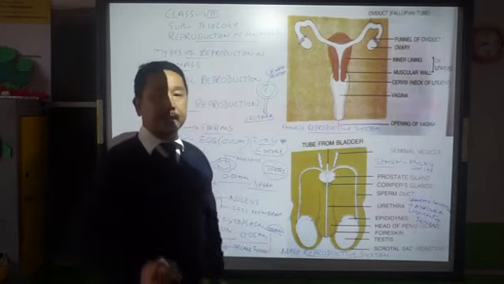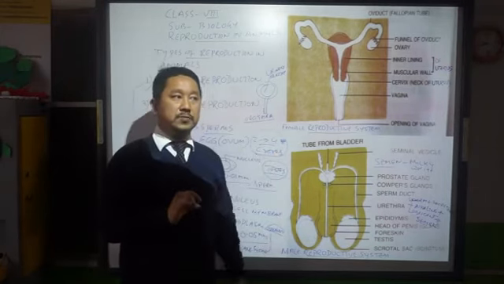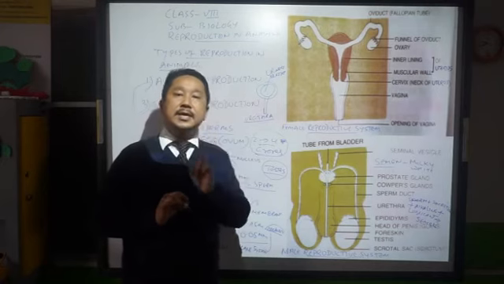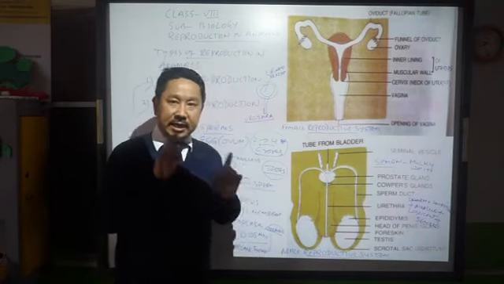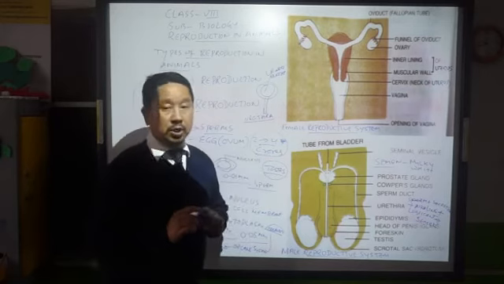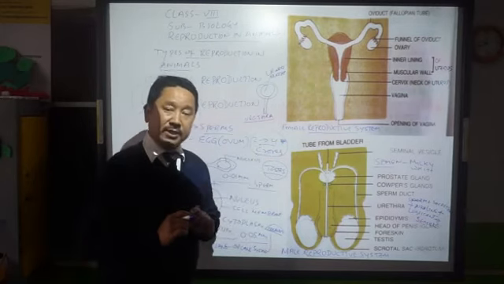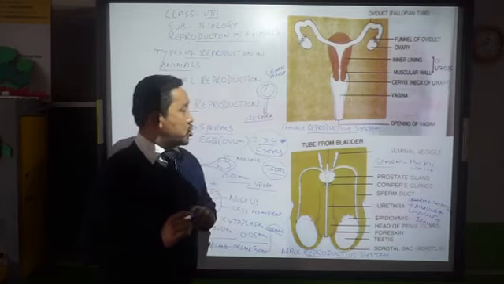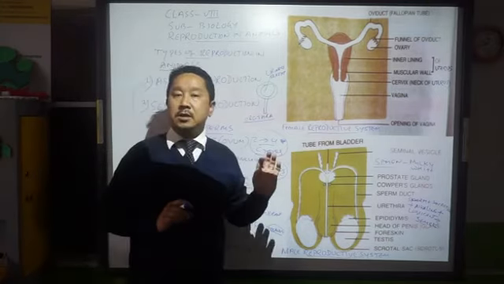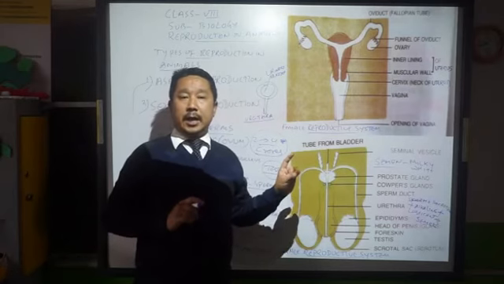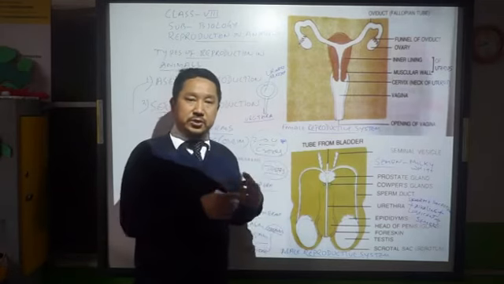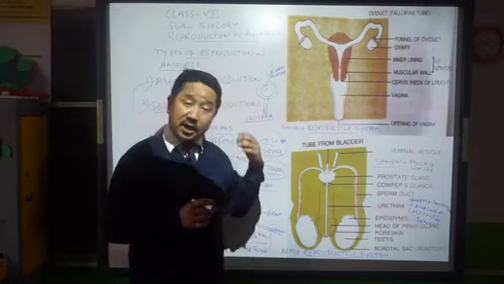That means 2 to 4 crores of sperms are there in one ejaculation. All those 2 to 4 crores of sperms are not needed to fertilize the egg. Only one sperm is needed at the end. How it happens, we'll discuss in the next class.